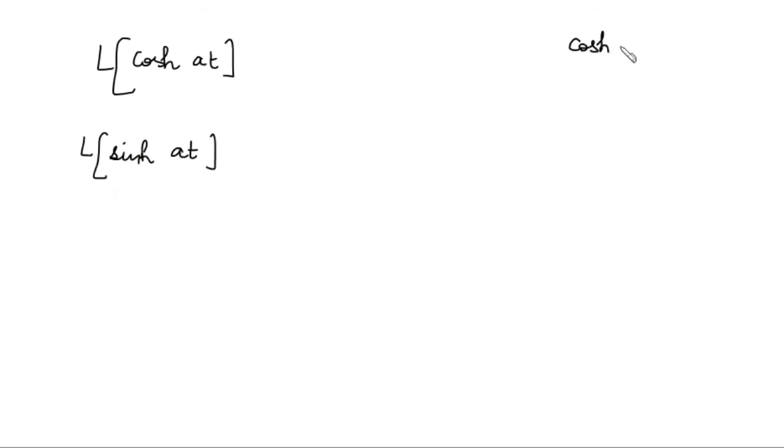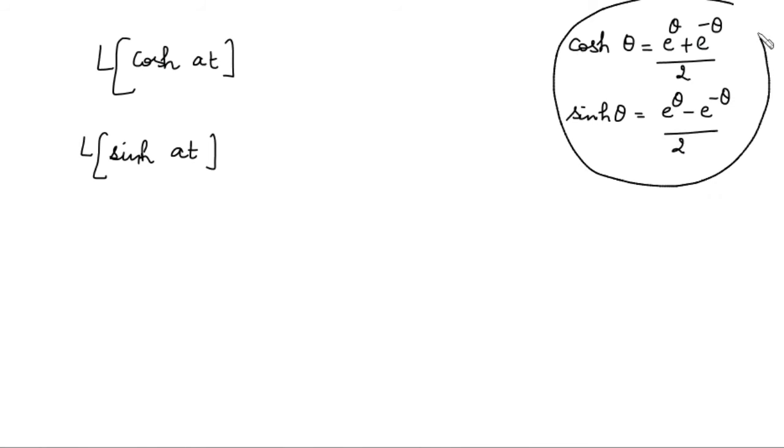Since we know that cos hyperbolic theta is e to the power theta plus e to the power minus theta by 2 and sin hyperbolic theta is e to the power theta minus e to the power minus theta by 2, we will use these formulas to find the Laplace transform of cos hyperbolic at and sin hyperbolic at.